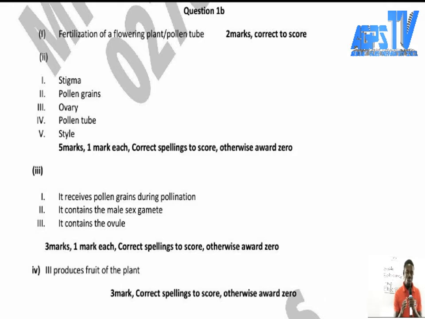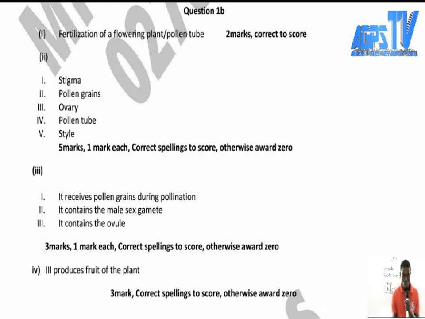It is very important. That is why I keep on reading the comments under it. So, the first one is stigma, pollen grains, ovary, pollen tube, and style.